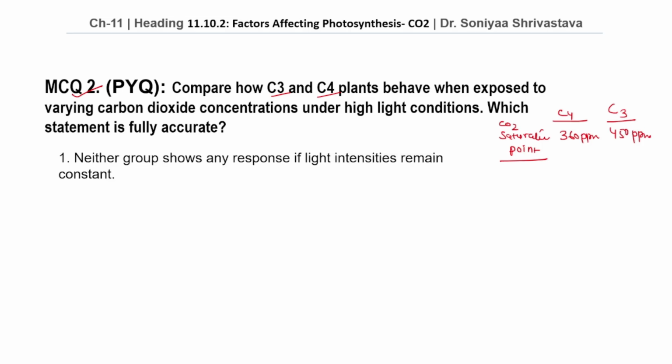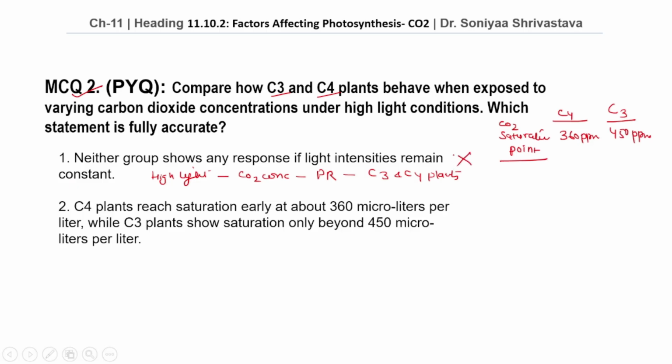Let's see our options. Option number 1. Neither group shows any response if light intensities remain constant. No, even under constant high light, changing CO2 concentration affects the photosynthetic rate in both C3 and C4 plants. So this option is wrong. Option number 2.